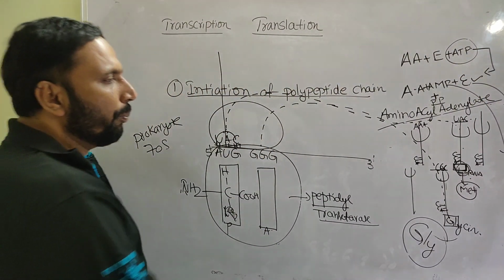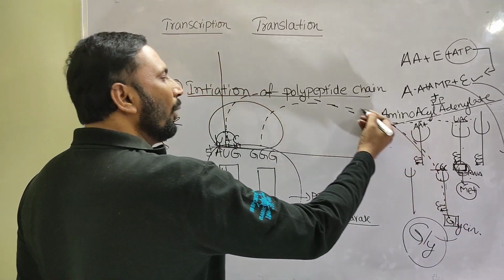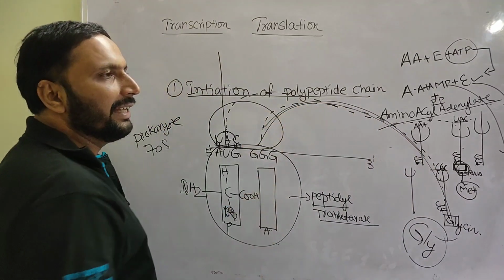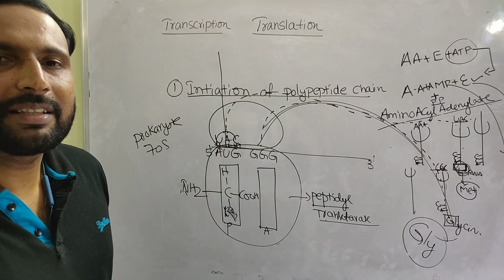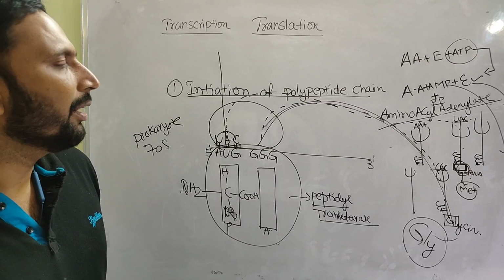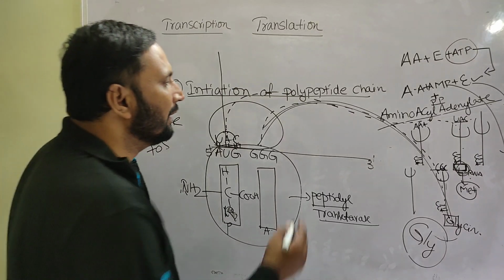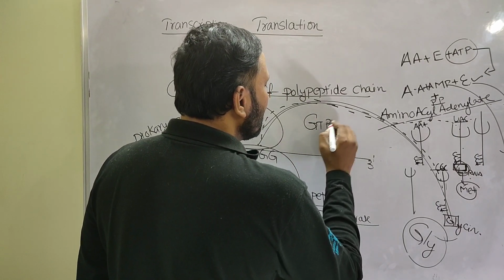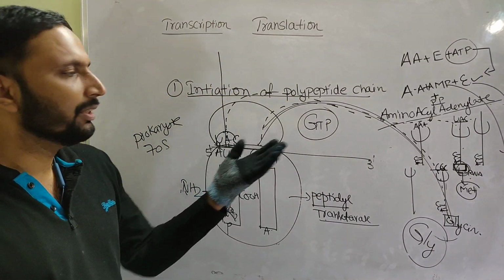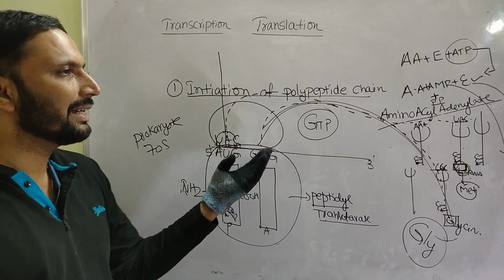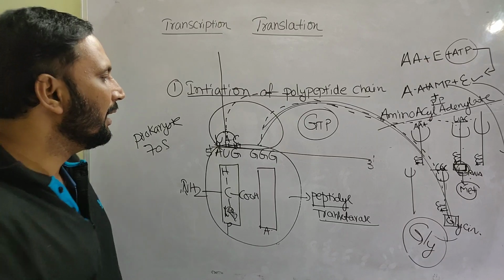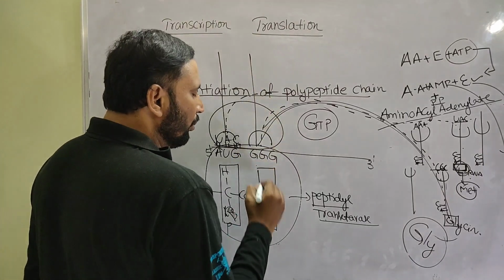One ATP. To bring the amino acid from the amino acid pool to the A site, elongation factors are required, which are powered by the hydrolysis of GTP, guanosine triphosphate. Anyway, the second tRNA moves to the A site.